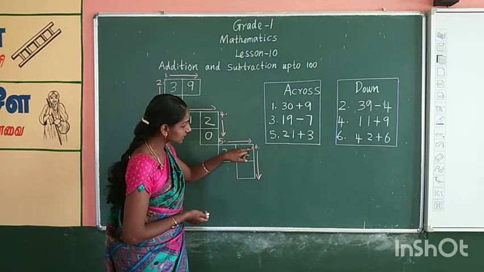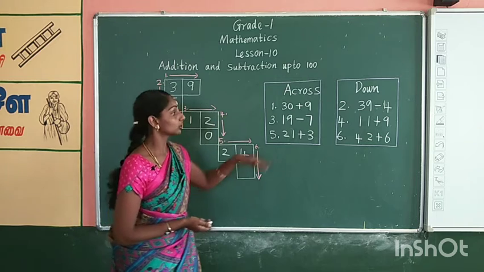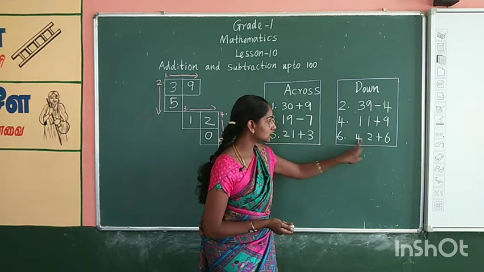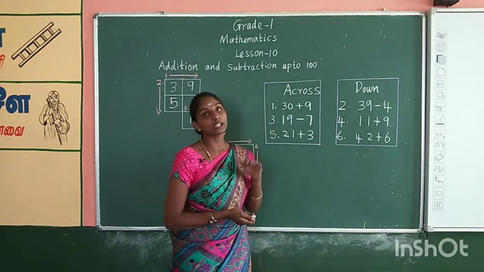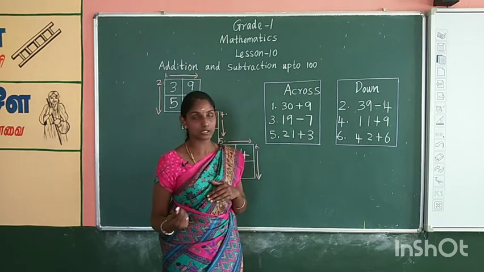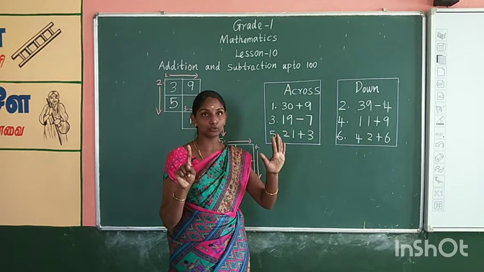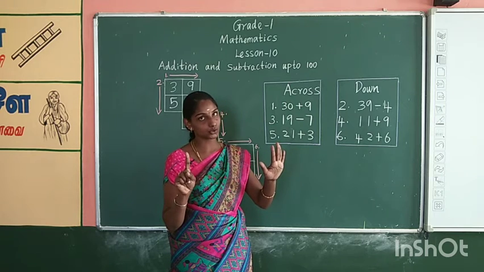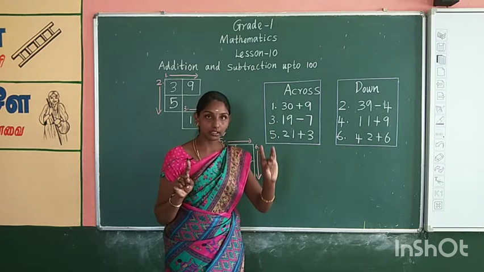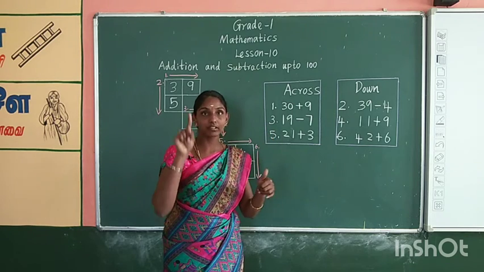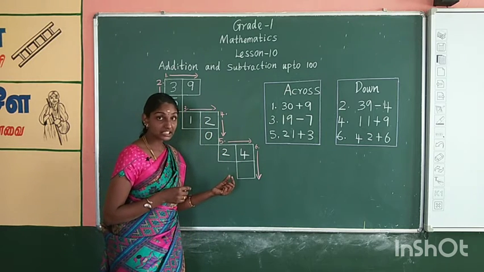Next, see the number 6. How is the direction? Yes, the direction is downward. Move to the downward clue. What is the question in 6th number? 42 plus 6. That means we have to add 42 and 6. Keep number 42 in your mind. Take 6 fingers in your hand. Now where do we start? We have to start from 43. 43, 44, 45, 46, 47 and 48. Where do we reach? We reach 48.